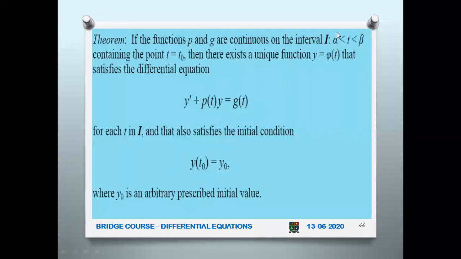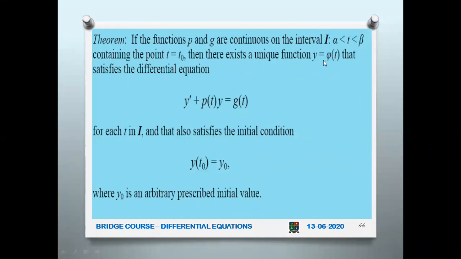Okay, so understand clearly, if in this interval you have some value of t equal to t naught, then this equation has got a solution y equal to some function of t. So for this interval, you can say that y equal to phi of t is the solution, only if it satisfies the initial condition.